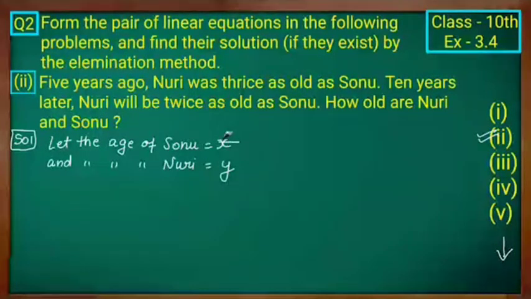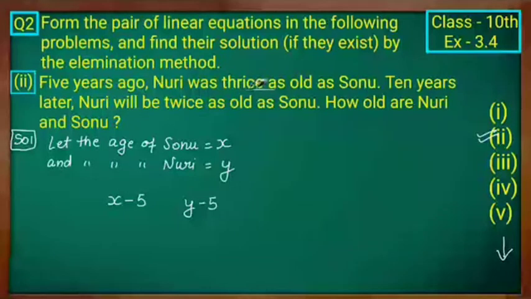Next, see the first statement. 5 years ago. 5 years ago means what? You have to subtract from the present age. So 5 years ago, Sonu's age is x minus 5 and Nuri's age is y minus 5. Clear?